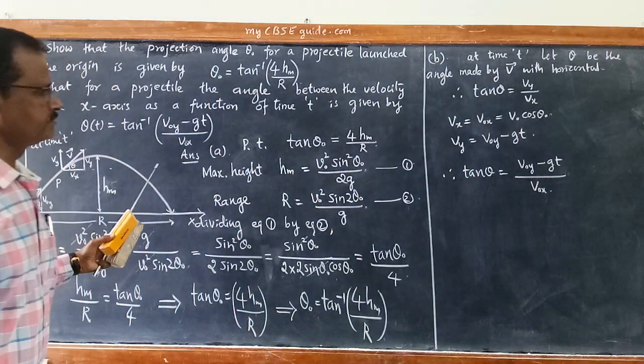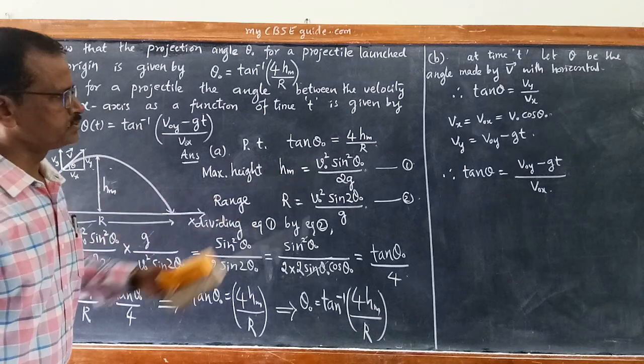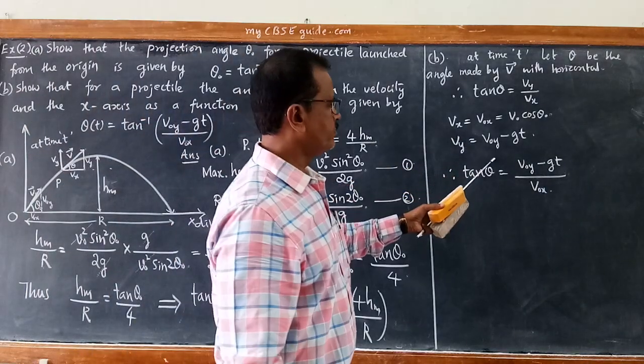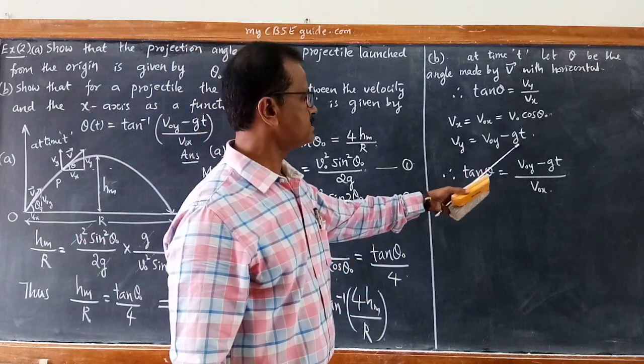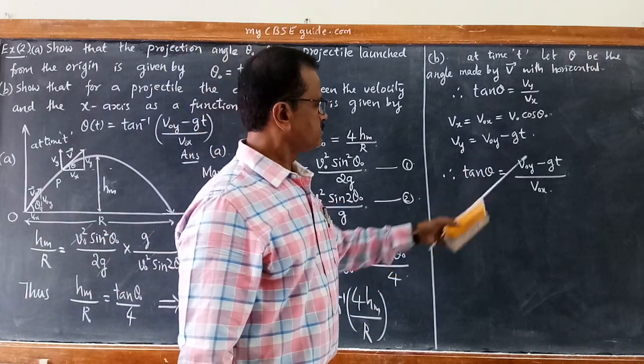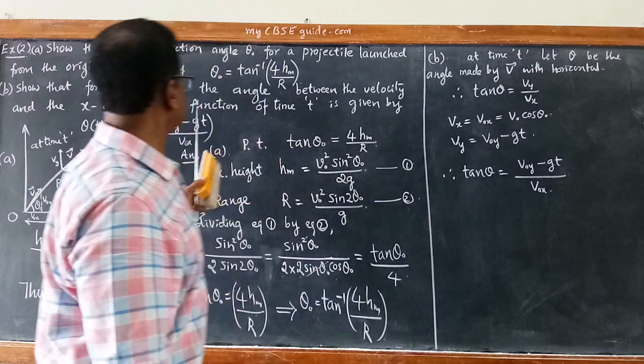That is the question. If you want, you can further substitute the value of V naught y. V naught y is V naught sin theta naught, so V naught sin theta naught minus g t. So that's it. But in the question it stops here itself.